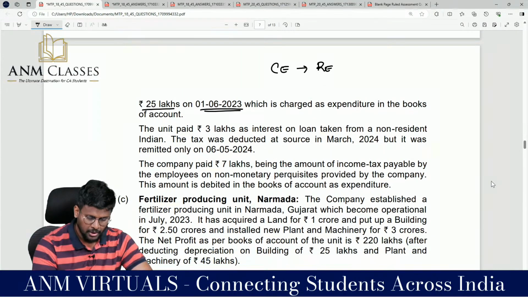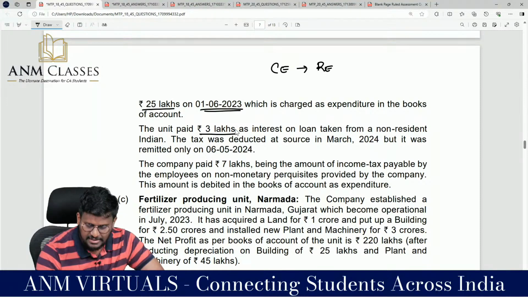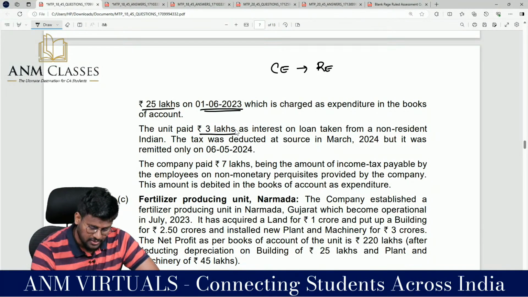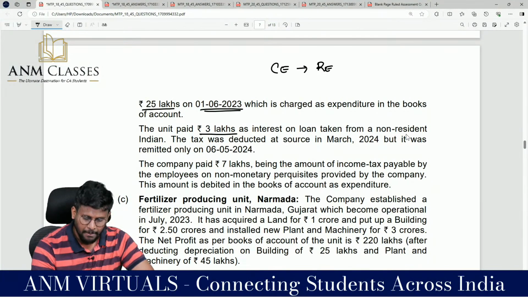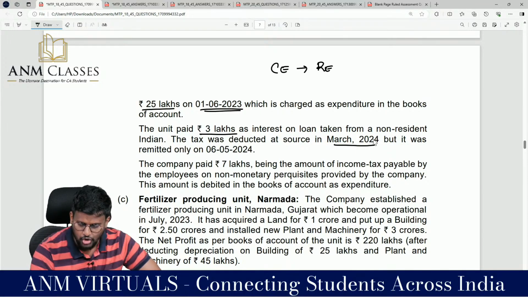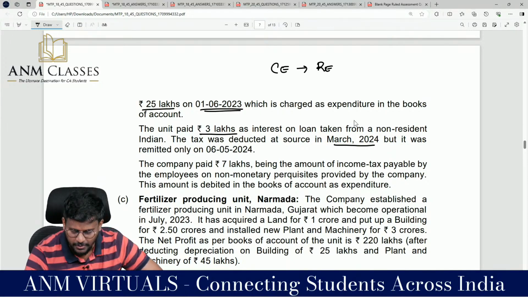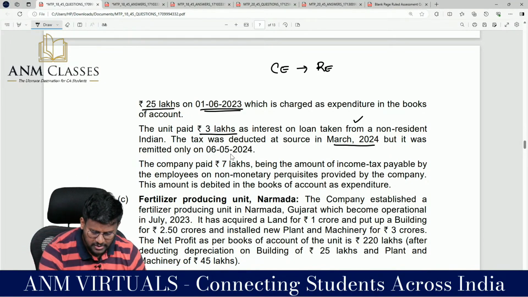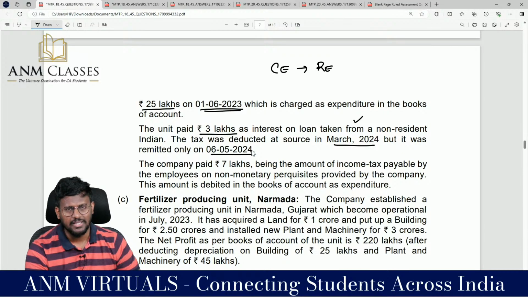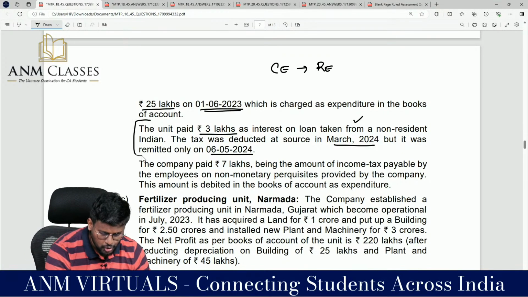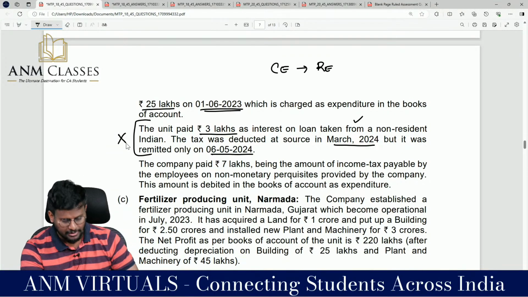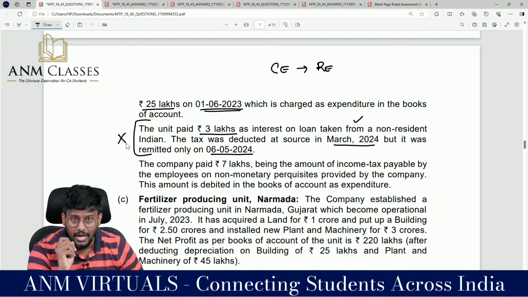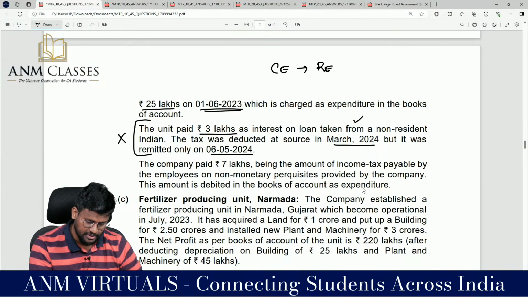Fantastic to the core. The unit paid 3 lakhs as interest on loan taken from a non-resident Indian, NRI. The tax was deducted at source in March. Yes, during our previous year tax has been deducted. This is one of the important conditions. But it was remitted only on 6/5. No problem, because it has been remitted before filing the return of income. So no disallowance is required for this part. What is the condition? During our previous year, TDS should be deducted.